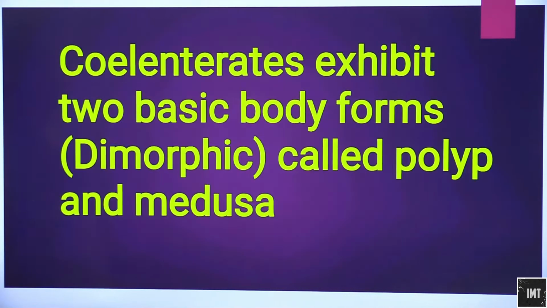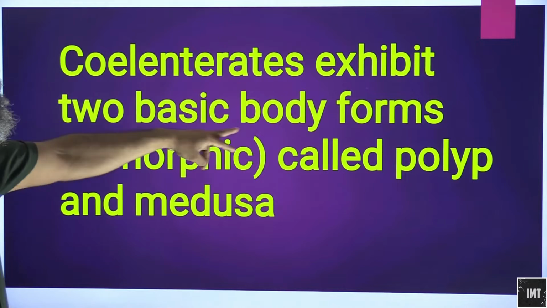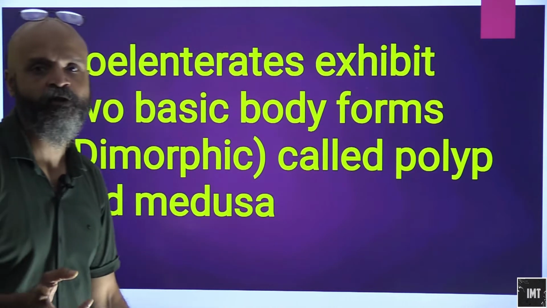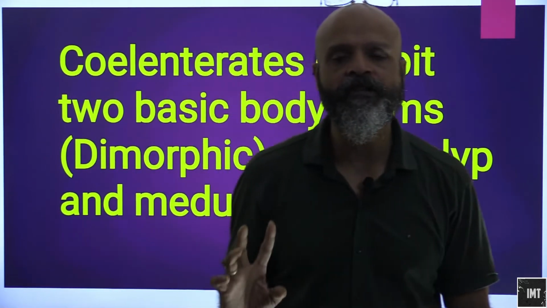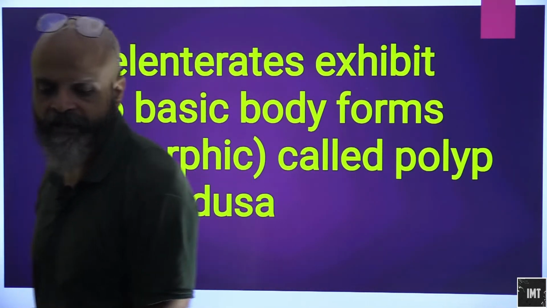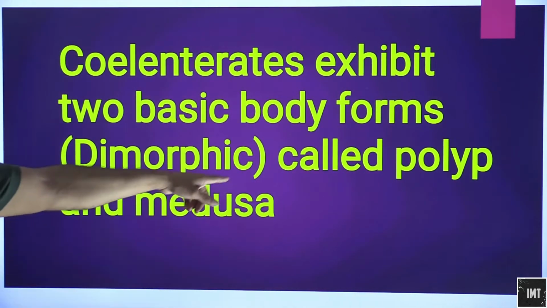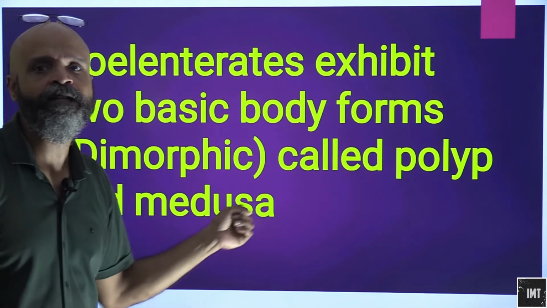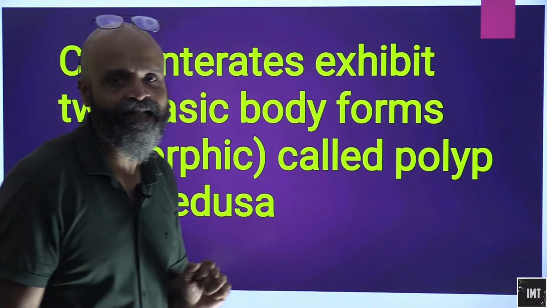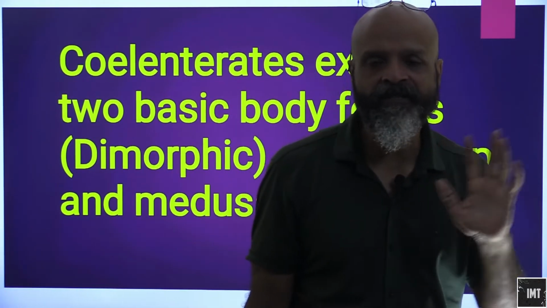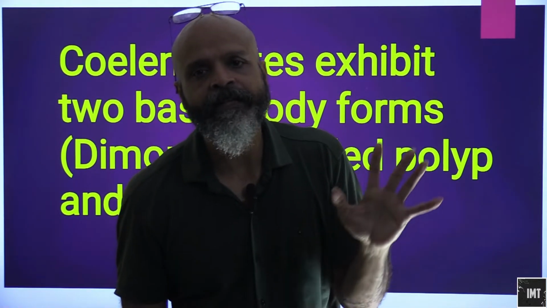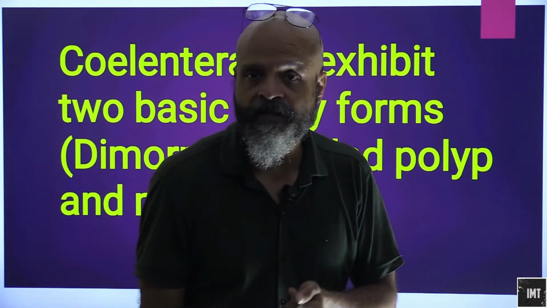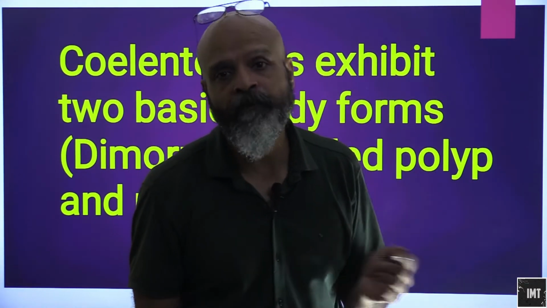Now, coelenterates exhibit two basic body forms, that is, they are dimorphic, called polyp and medusa. As we saw, this is a very unique feature. Cnidarians exhibit two types of body forms: one is called the polyp and the other is called the medusa, and interconversion keeps happening, referred to as metagenesis, different from the alternation of generations in plants, where one phase is haploid and the other is diploid. Here in this case both will be diploid.